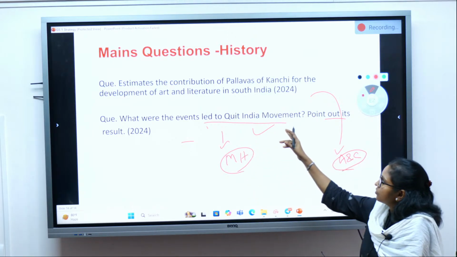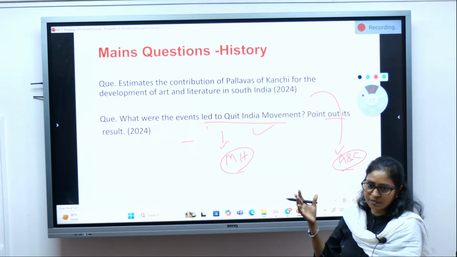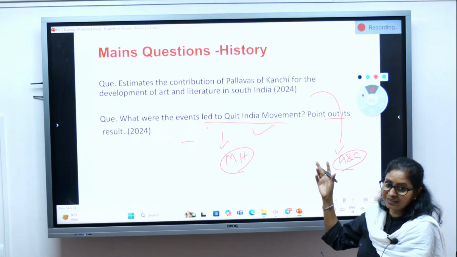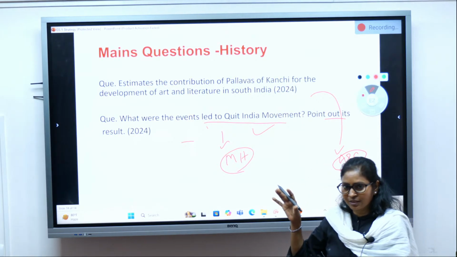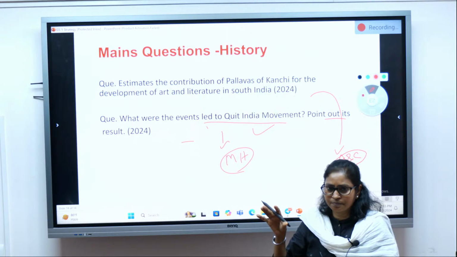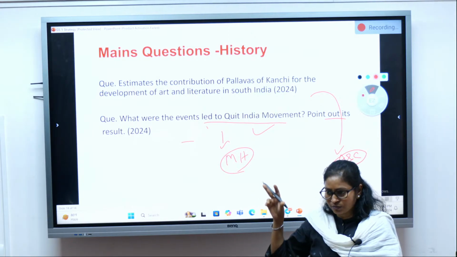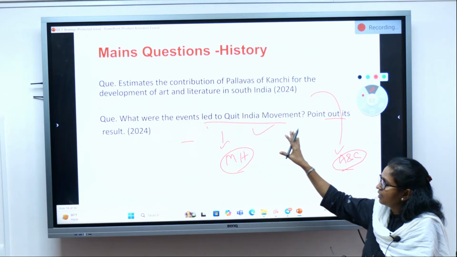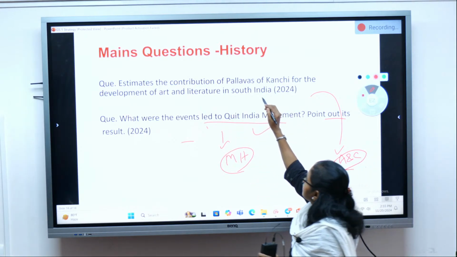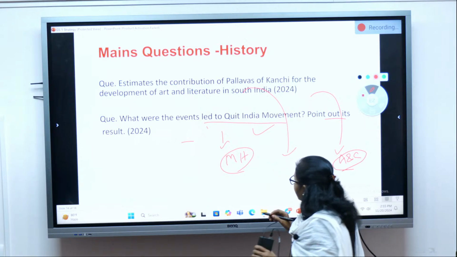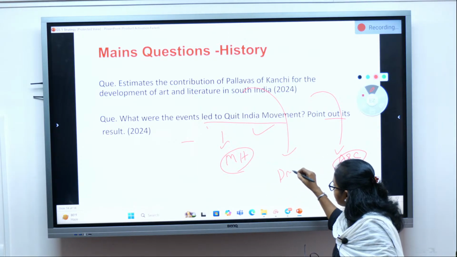But the first one is also not that you can't attempt, because if you would have studied ancient history properly, and the art and culture NCERT which I have suggested, you will be able to write the answer. At least that the Pallavas were the ones who started the Dravidian type of structure.